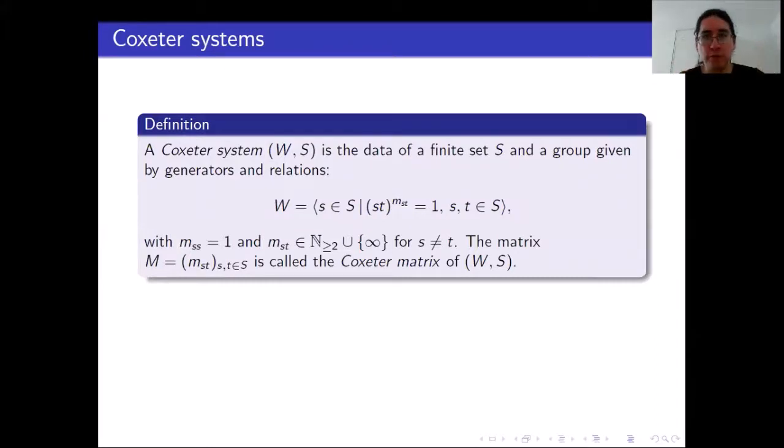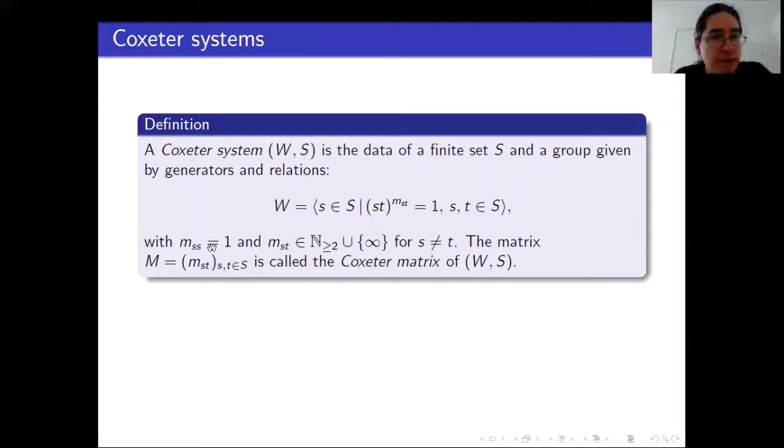So Coxeter systems will be important all along the two talks. So I will give a definition from the very beginning. A Coxeter system is the data of a finite set S and a group given by generators and relations. So it's W. It's generated by the set S, and the relations between the generators are given by these coefficients m_st.